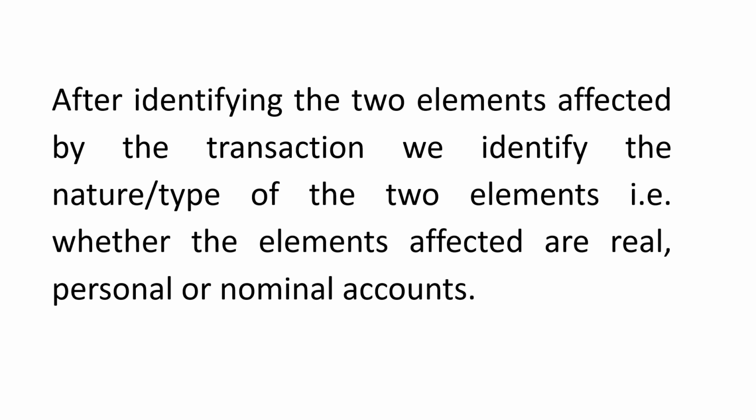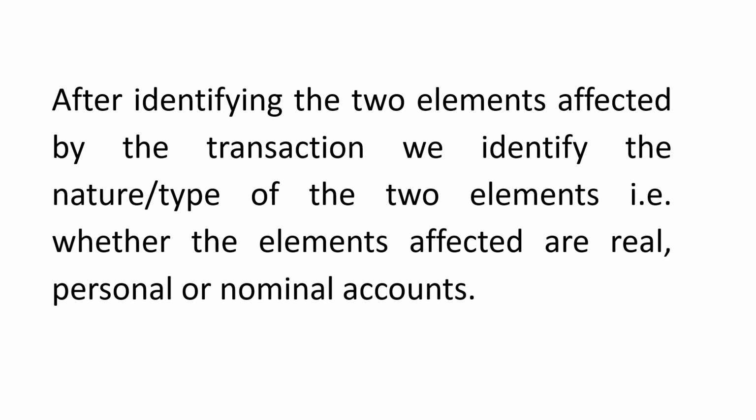After identifying the two elements affected by the transaction, we identify the type of the two elements. First, we identify the two elements. Then we check whether each is personal, real, or nominal, and we write the two elements.